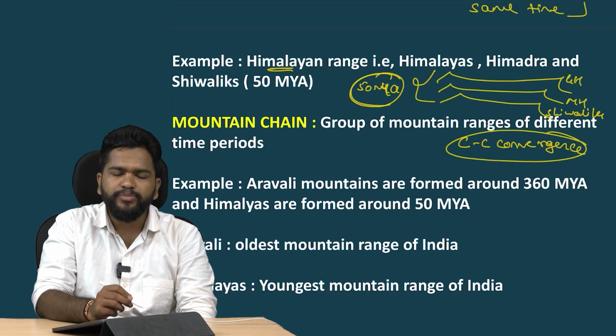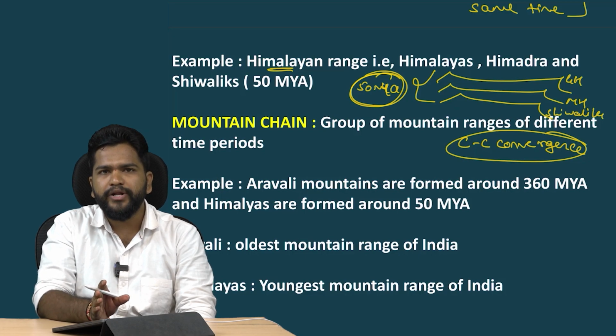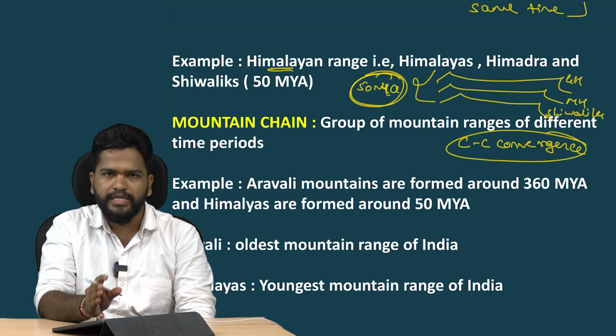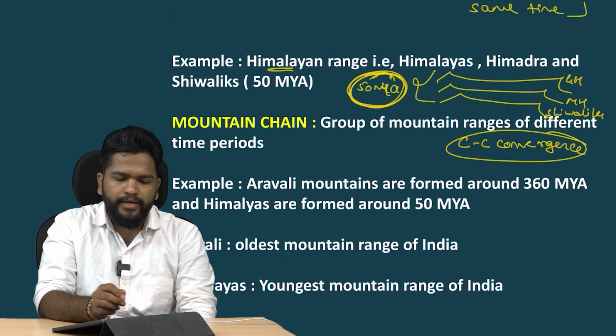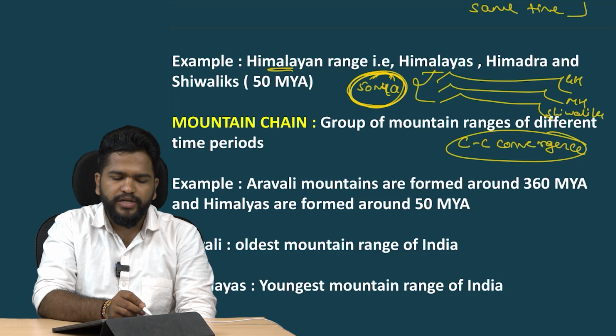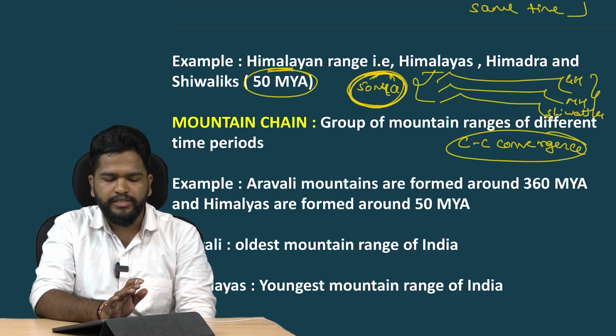And at the same time means not the exact same time, but the same time period. There may be a variation between the years. So these were formed around 50 million years ago. The Himalayan ranges, that is Himalayas, Himadri and Shivaliks, were formed in the same period. Hence we can call it a mountain range.